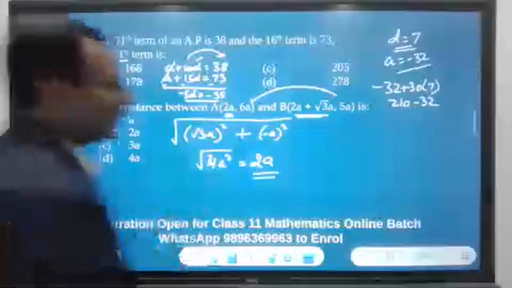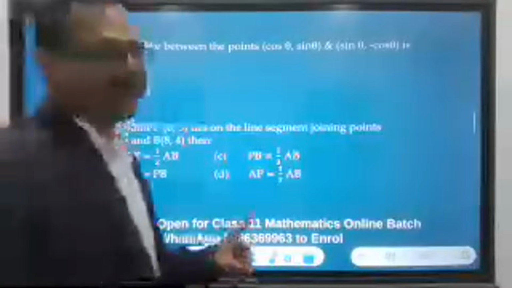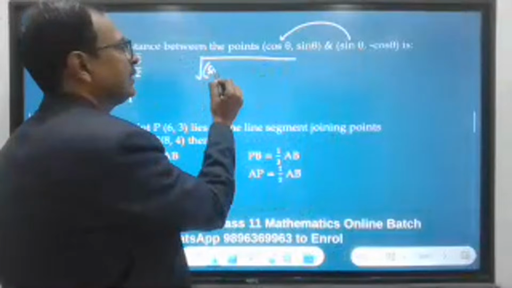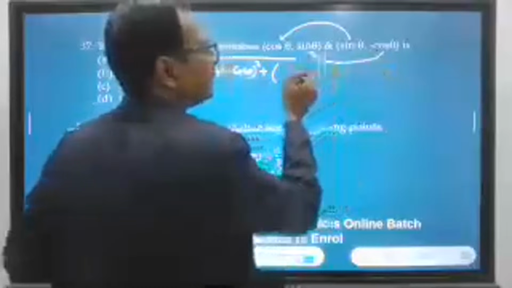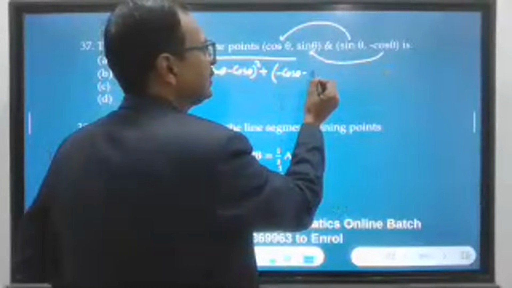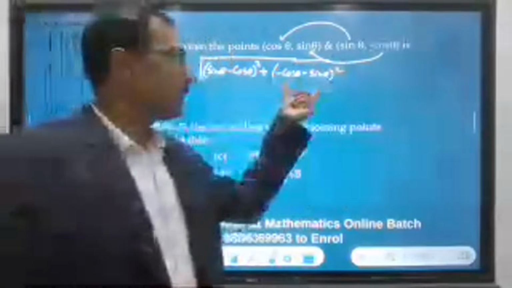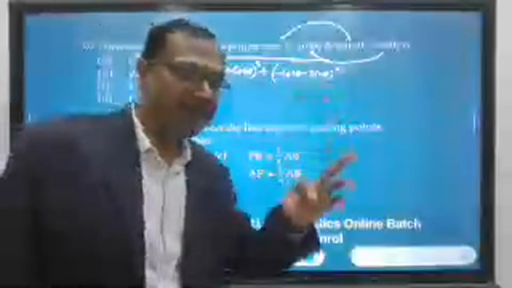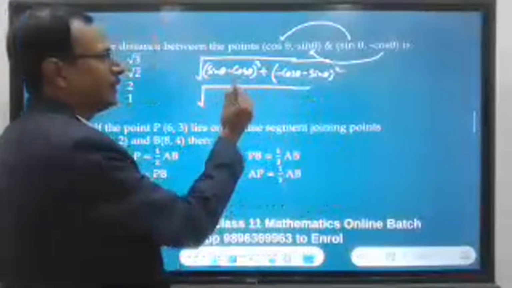Actually, okay. Next set of questions, 37, 38. Look at the points now. The points have trigonometry in them. Even if there is trigonometry, it hardly matters. Let's apply the distance formula. Square root of x2 minus x1, sine minus cos whole square, plus y2 minus y1, minus cos minus sine whole square. Right? This is what we have to do. Now, having both negatives in the whole square simply means a plus b whole square. So you just have to open the squares now.